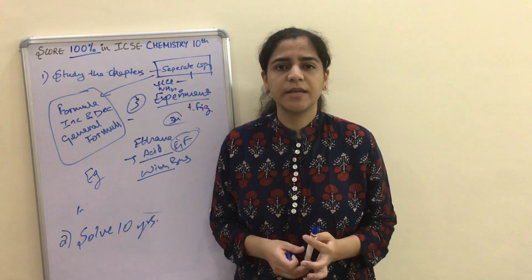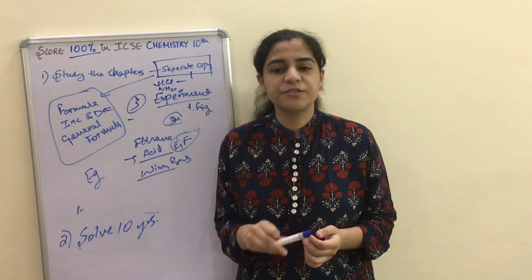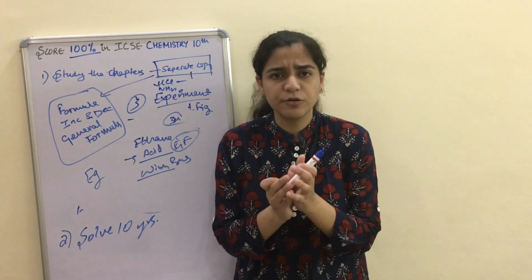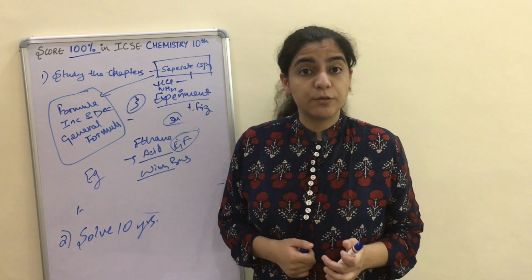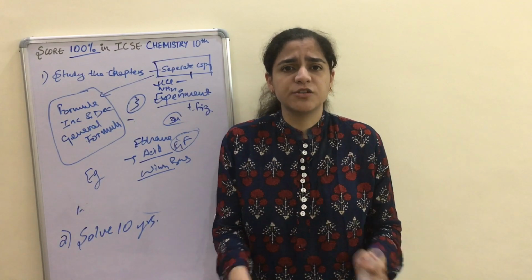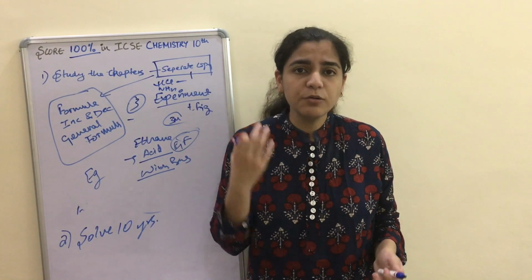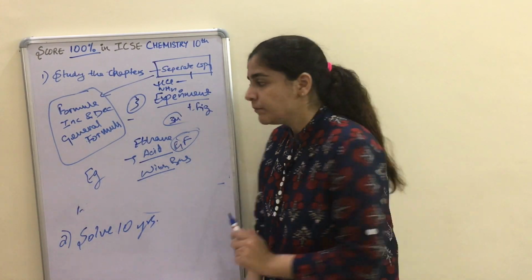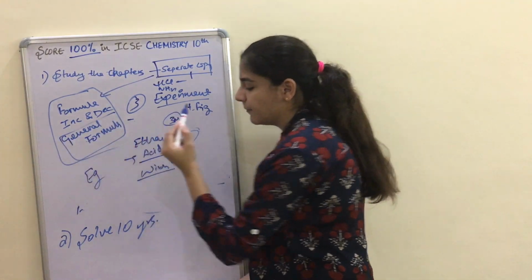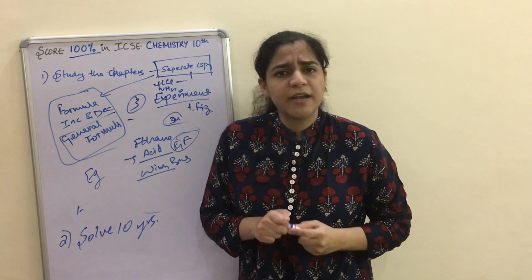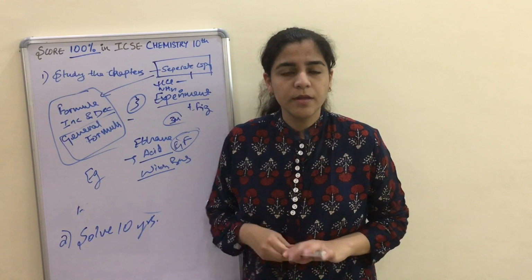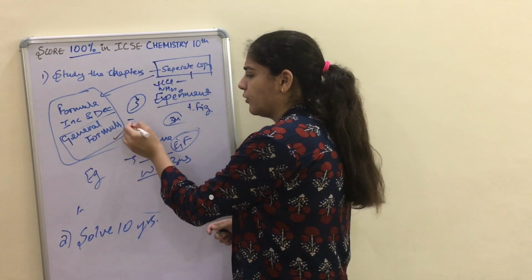There is no other such thing. Like in organic chemistry, in metallurgy, electrolysis. Electrolysis is a good chapter. You can be asked about equations. See, chemistry is all about equations. You have to learn the equations at any cost. And to learn the equations, there is only one thing: you have to know the general formula. If you know the general formula, you can solve any type of equation. Okay, so any type of equation can be solved if you know the general formula.